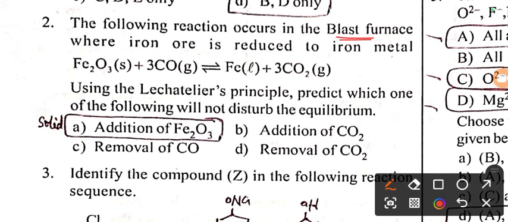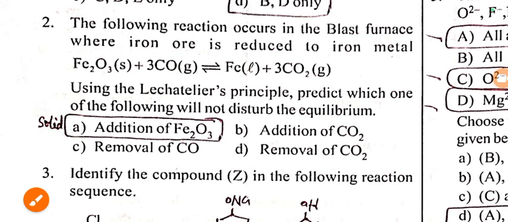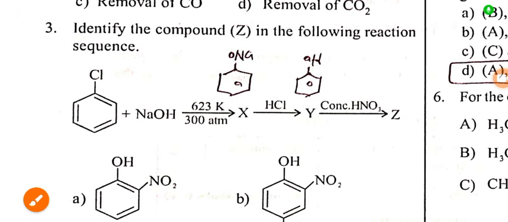Let us move to the next question. The following reactions occur in the blast furnace where iron ore is reduced to iron metal. Using Le Chatelier principle, predict which one of the following will not disturb the equilibrium. Among the four options, addition of Fe2O3, as it is solid, will not disturb the equilibrium. Option A.